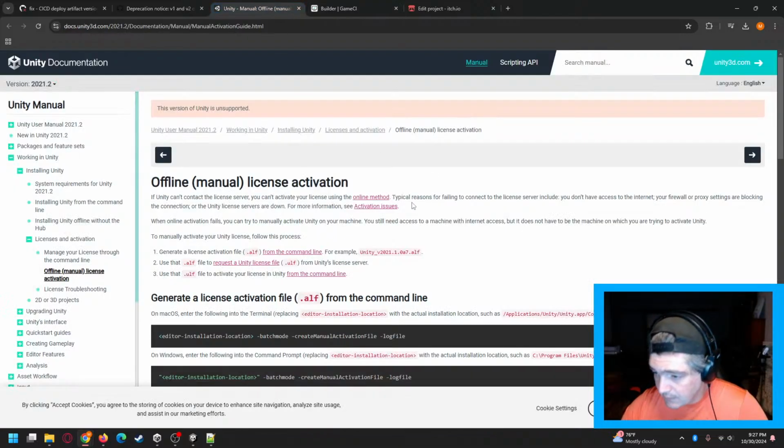The Unity license piece, if you need information on getting your license activation file and turning that into the Unity license file, that is so confusing. The documentation is a great spot on that. I also have another video on my channel if you would like to do that. And I think that's all the main pieces. I know that was a lot of information in a very short amount of time.